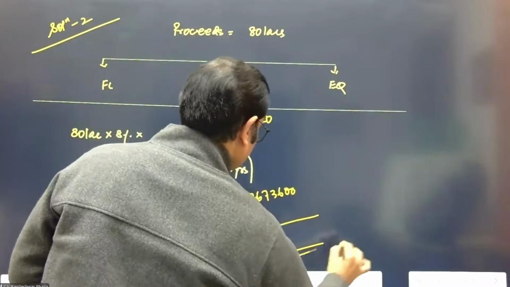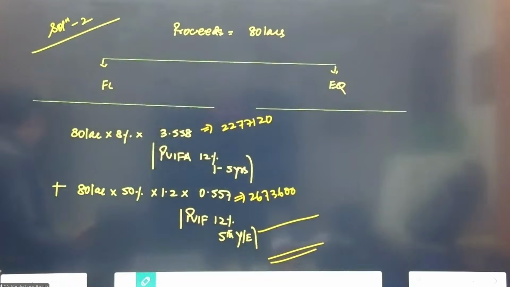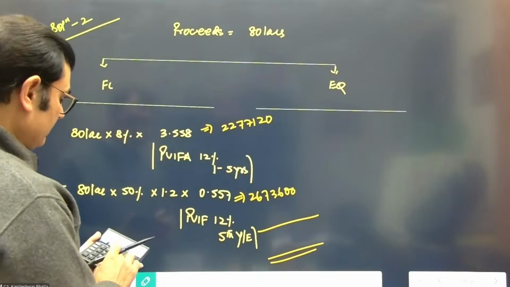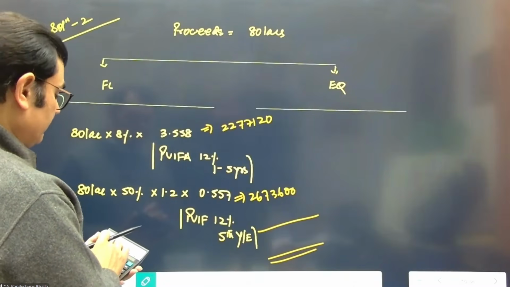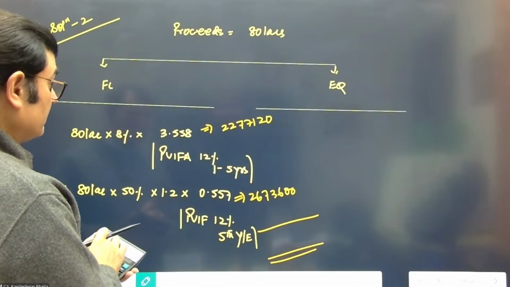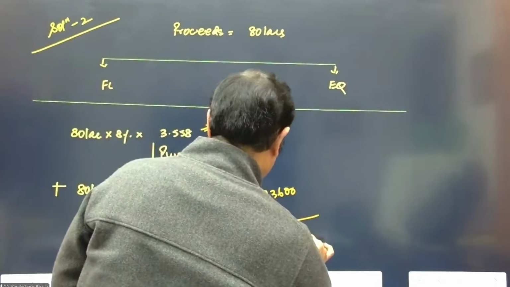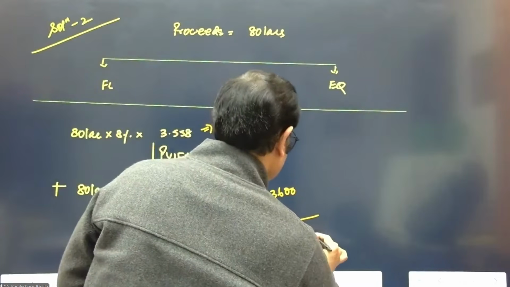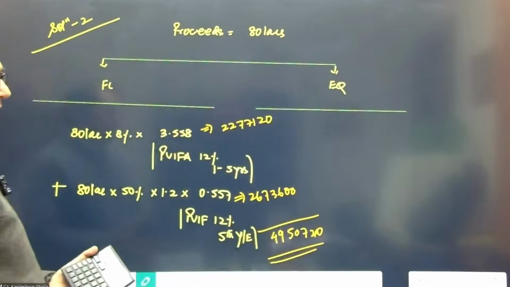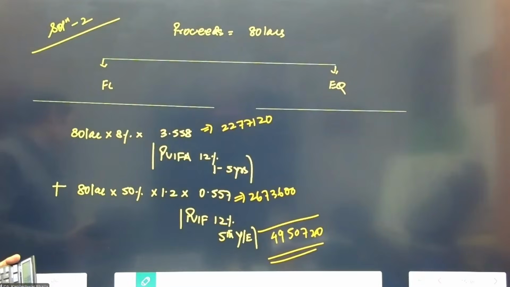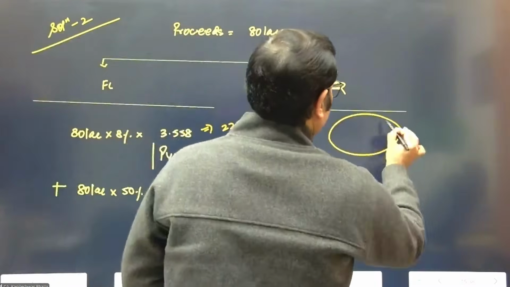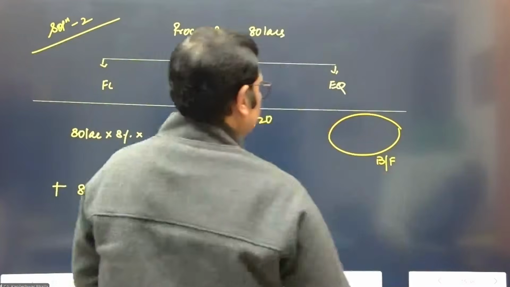So we can take the total of the principal and the interest obligation in this case. So 22,72,... 22,77,120. This is, I think, coming to 49,50,720. So this is the value of the liability component. Then we can consider the equity as a balancing figure. 80 lakhs minus this figure, the balance is the equity amount.